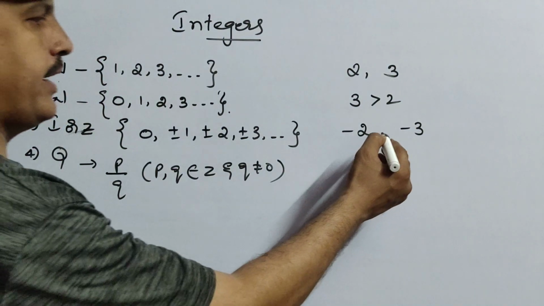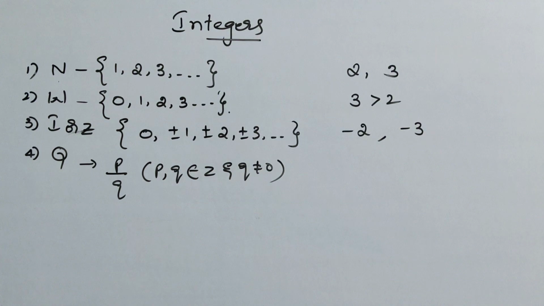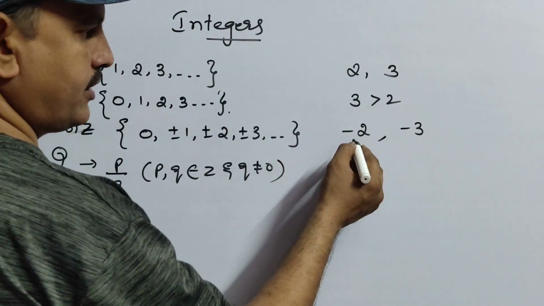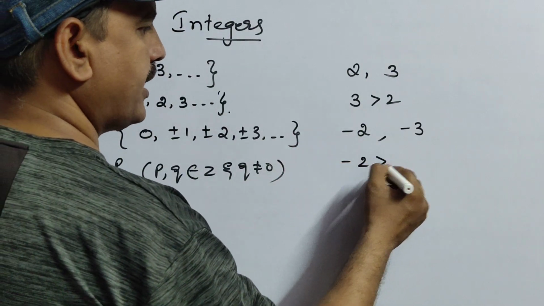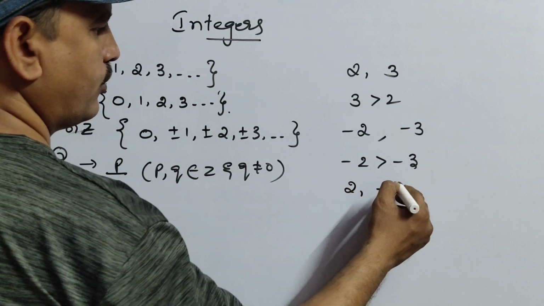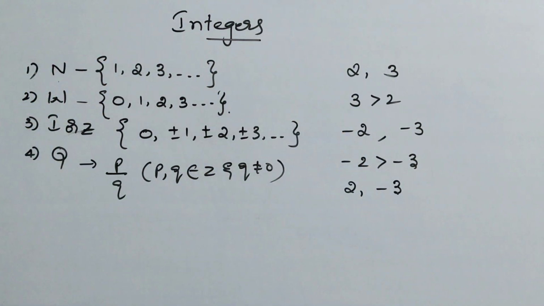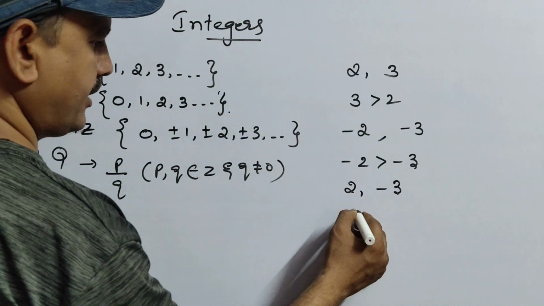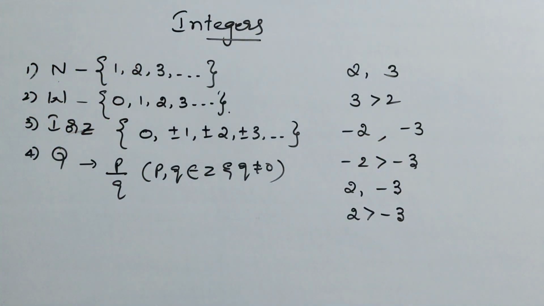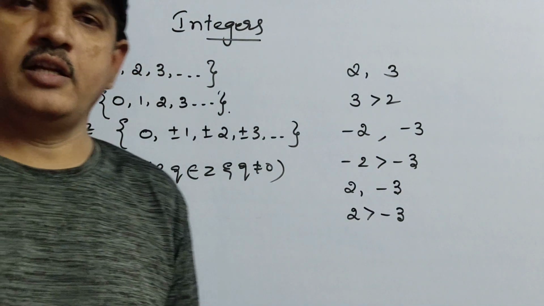In case both are negative, so minus 2 comma minus 3 I gave. Now my question is again which is greater. Here in the negatives, the number which is smaller in magnitude will be greater. So minus 2 is greater than minus 3. Now suppose one positive and one negative. If one is positive and one is negative, always the positive number will be greater. That means 2 is greater than minus 3.